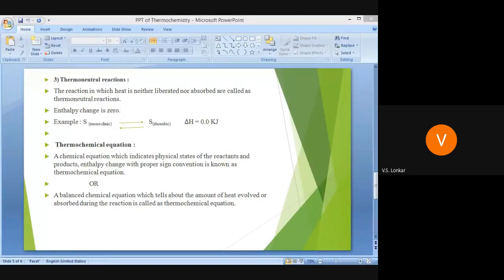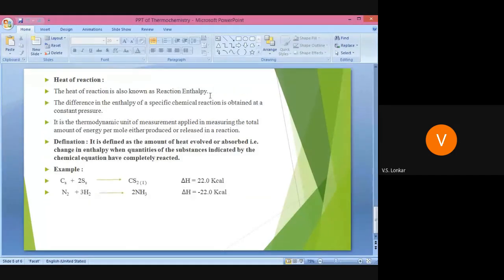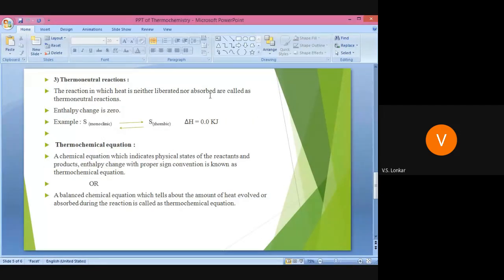In tomorrow's lecture, we will see the thermochemical equation, then heat of reaction, then different types of heat of reaction. Any doubt? Okay, thank you.